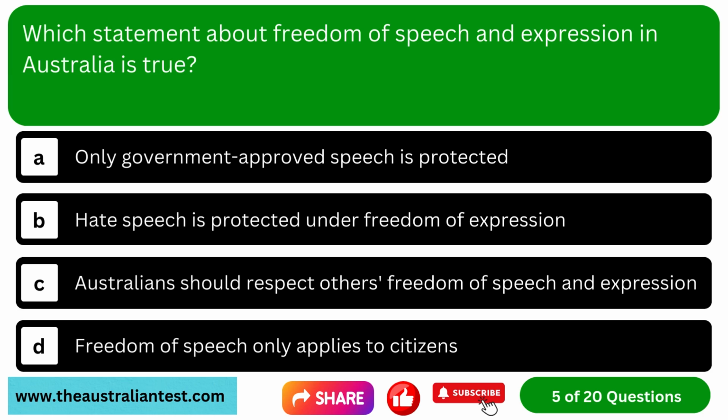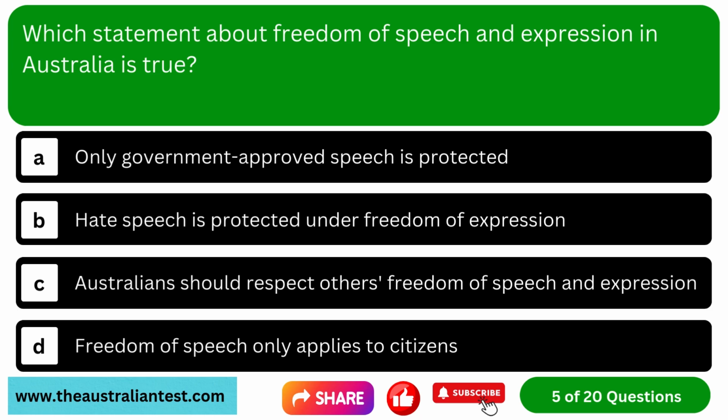Question 5. Which statement about freedom of speech and expression in Australia is true? Option A. Only government-approved speech is protected. Option B. Hate speech is protected under freedom of expression. Option C. Australians should respect others' freedom of speech and expression.